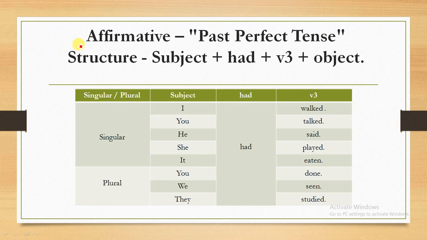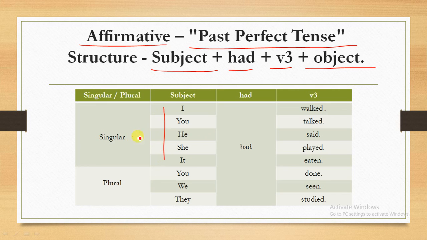So how do we create affirmative, meaning positive, sentences in the past perfect tense? Here we will see the structure: subject plus had plus verb third form plus object. We know very well that I, you, he, she, it come in the singular, and you, we, they come in the plural. But in the past perfect tense we use had for all the subjects.